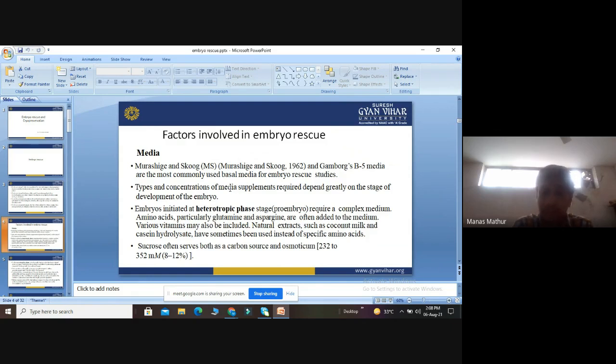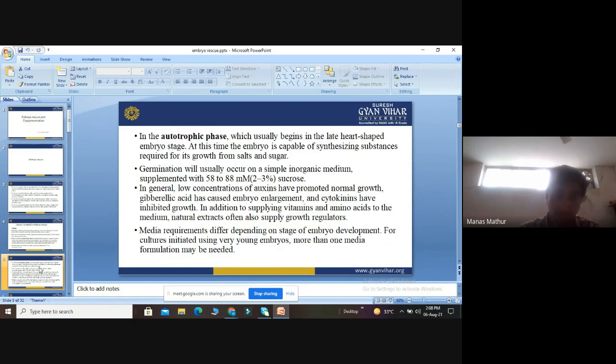So what I told, basic amino acids are glutamine, asparagine, some plant extracts are used, sucrose is used as a carbon source, and vitamins are recommended as a source of cofactors. Cofactors are very important in the phase of germination. So first point is medium.